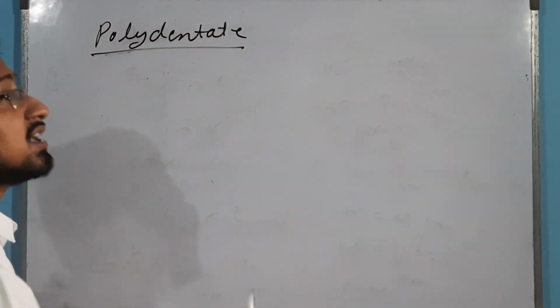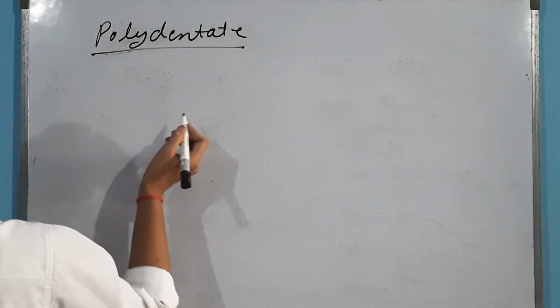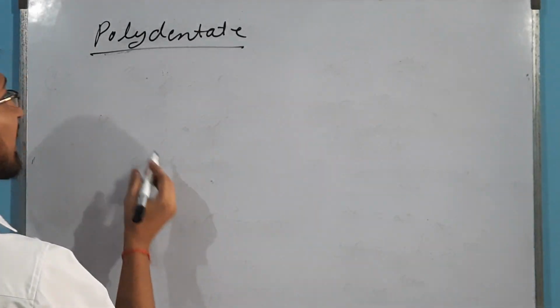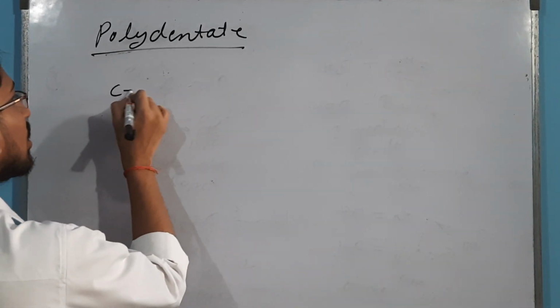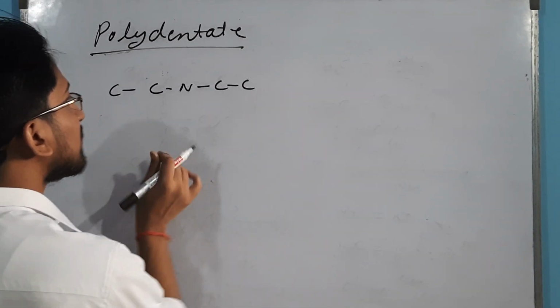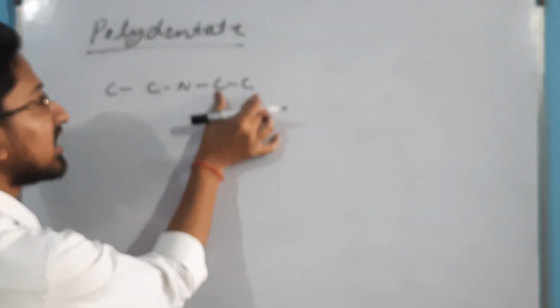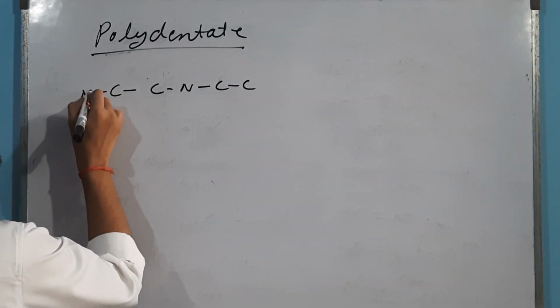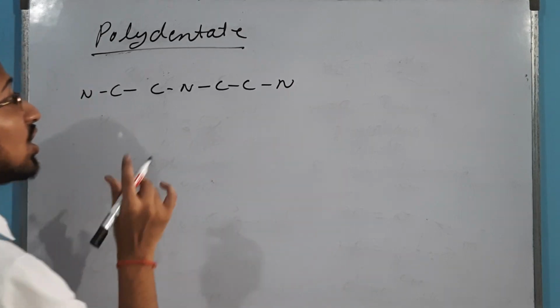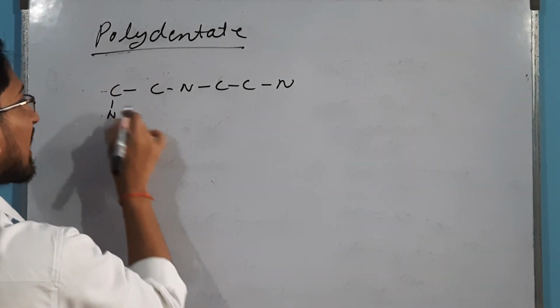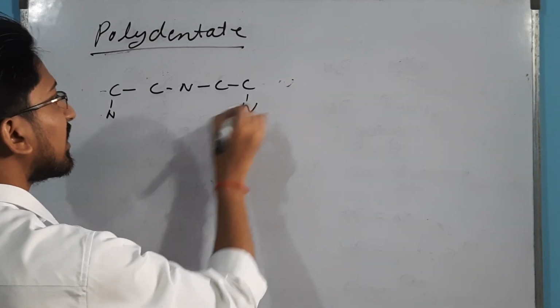Its name is diene. Diene means diethylene triamine. See, diethylene, there are two CH2CH2. Then triamine, 1 nitrogen, 2 nitrogen and 3 nitrogen. So diethylene triamine.